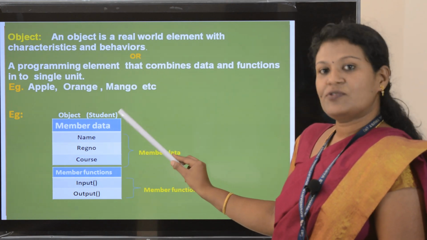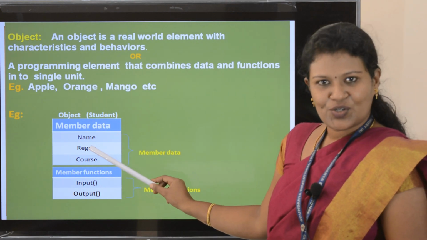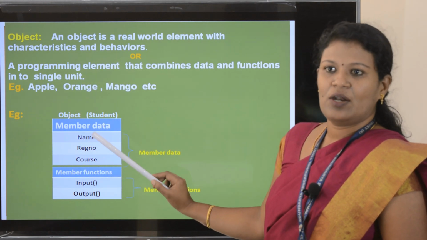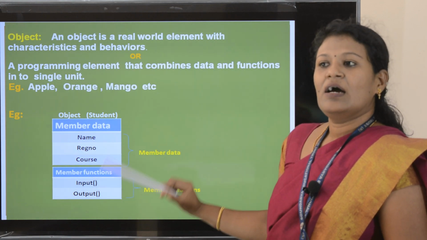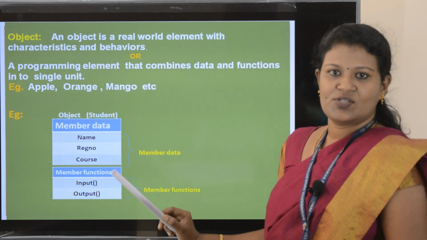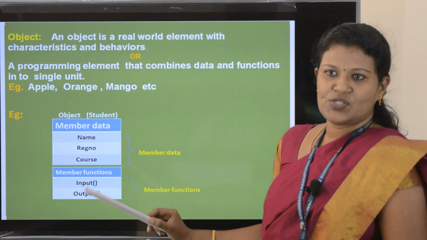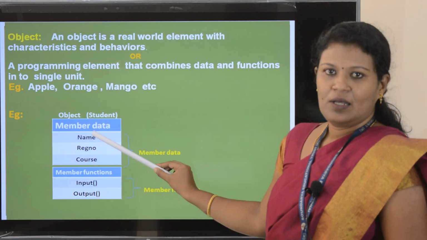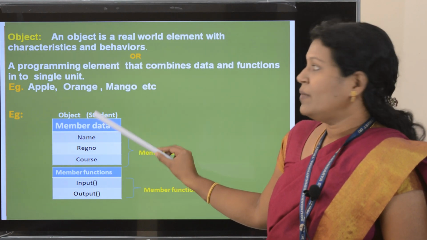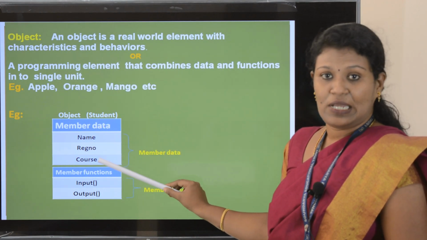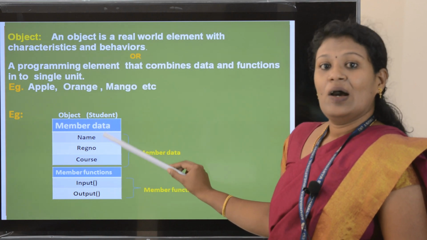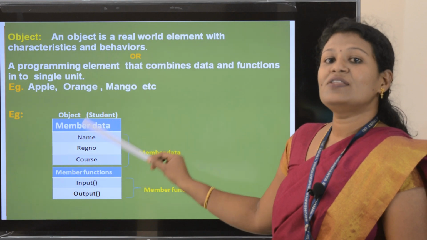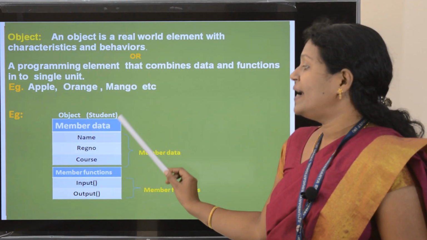Member data of student are name of the student, register number of the student, course of the student, or you can say which college he is studying, even marks of the student. All these come under member data. Member data means the characteristics of the student. So his name, register number, course, which college he is studying, all these come under member data.